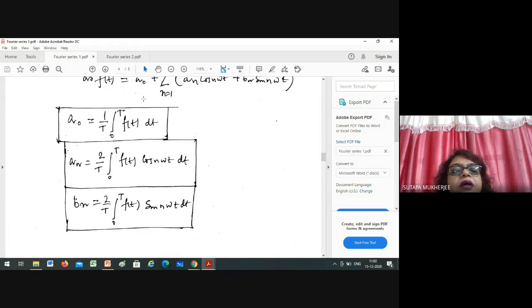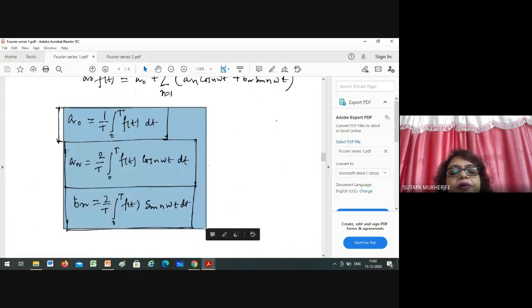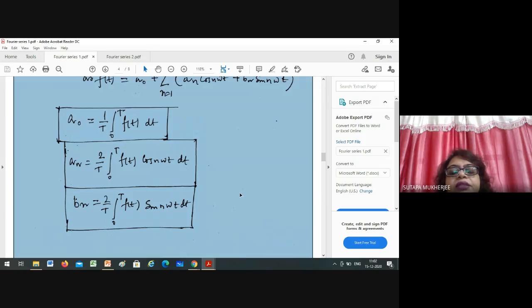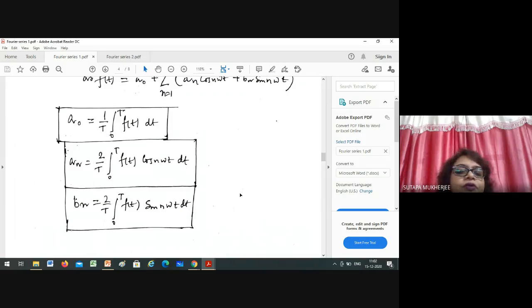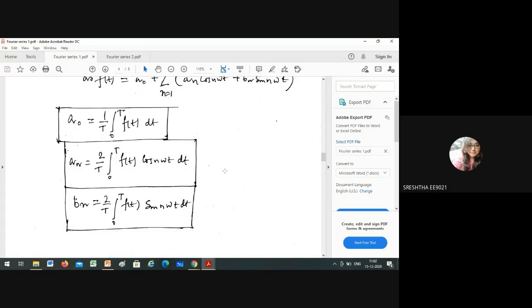After evaluation of A0, A_n, B_n, this is the basic you have to remember during the analysis of the Fourier series of a particular function. Up to this, is it clear to all of you? How can you get A0, A_n, B_n? Yes, ma'am. Rest of the students, yes or no? Any query?